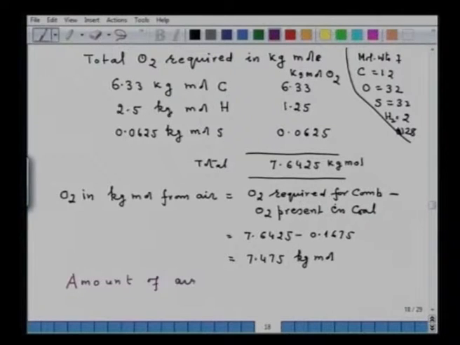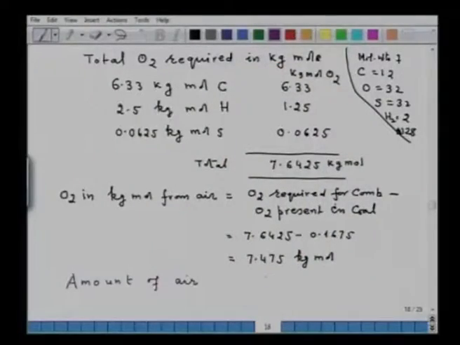You take your calculator and calculate the amount of air. How will you calculate? 21% oxygen, 79% nitrogen. So, that means 4.76 moles of air contains 1 mole of oxygen and 3.76 moles of nitrogen. So, if I divide the 7.475 by the oxygen percent in air, that is equal to 21%, then I will be getting the amount of air.